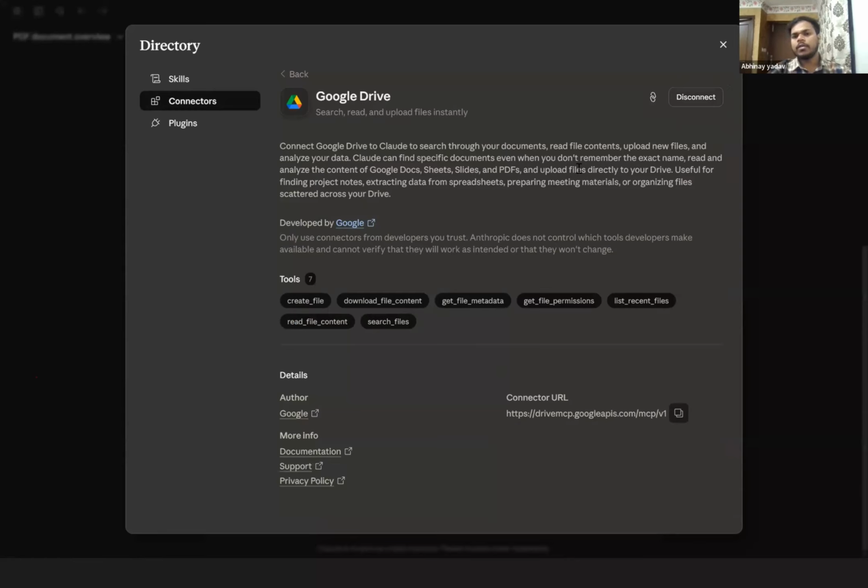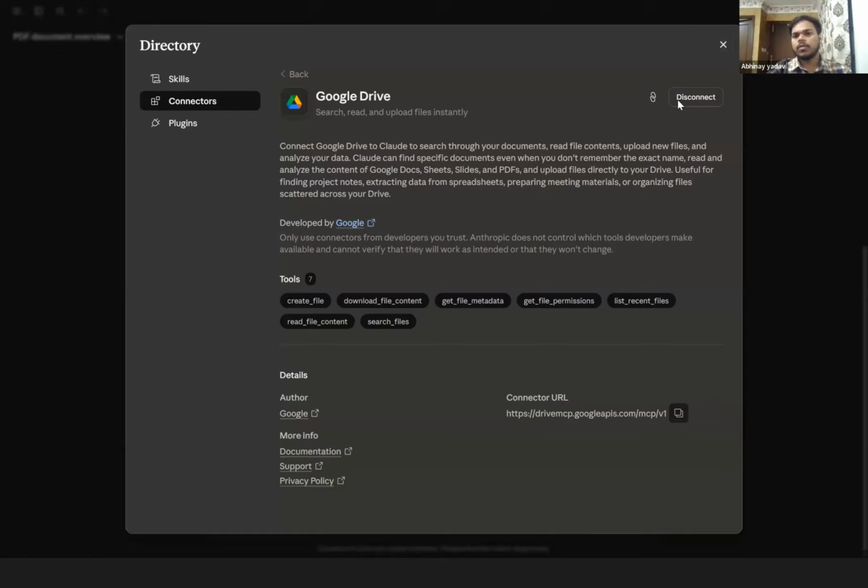And when the authentication is done, what you need to do is completely close Claude. Maybe you have seen that some applications, whenever you install them, need a system restart. So this is much more similar to that.